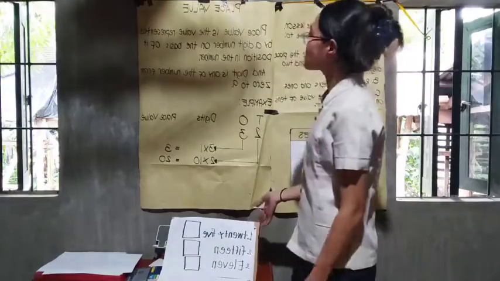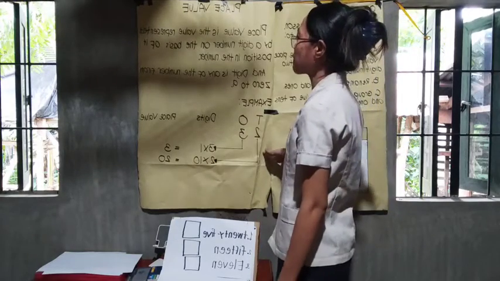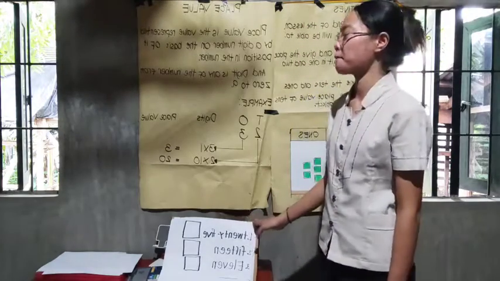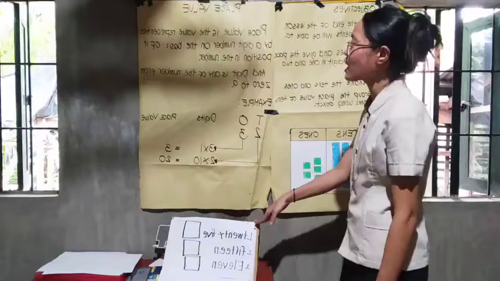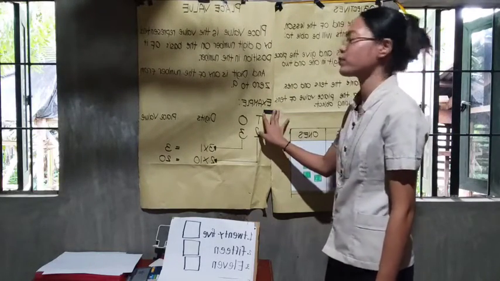So, place value is the value represented by a digit on the basis of its position in the number. And a digit is any of the numbers from 0 to 9.